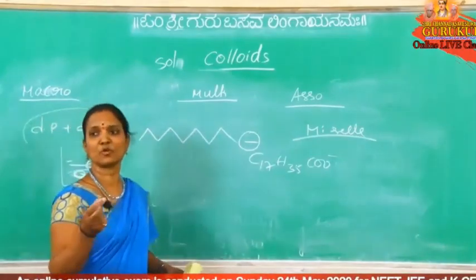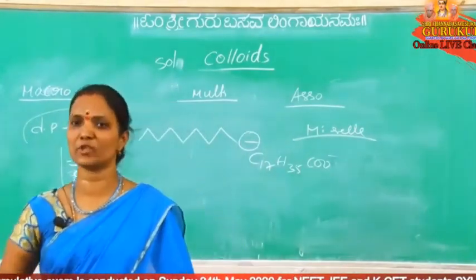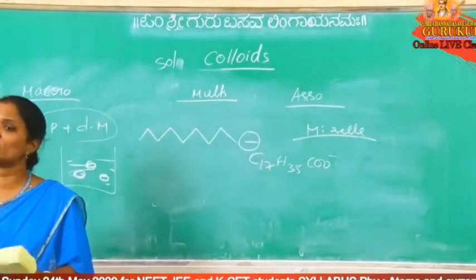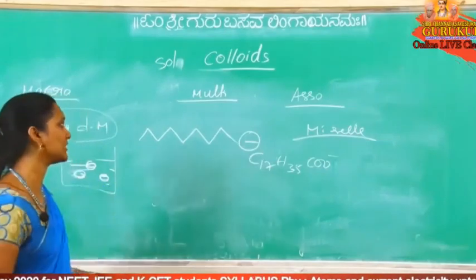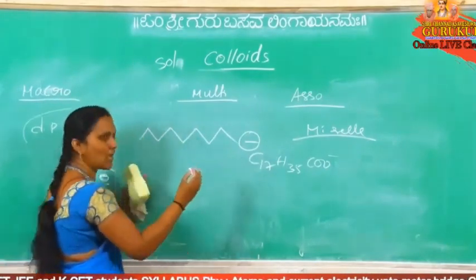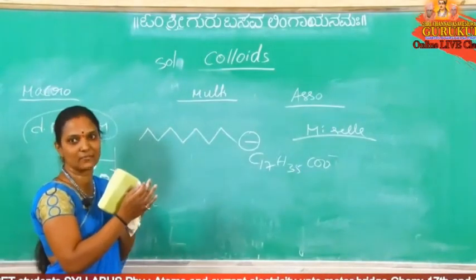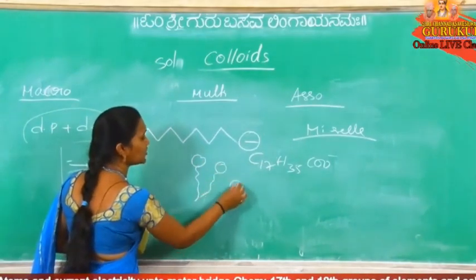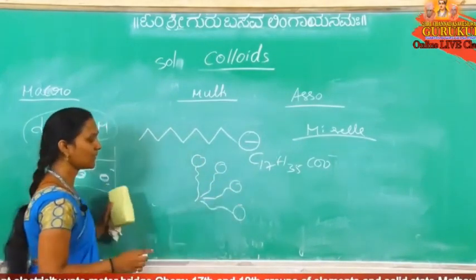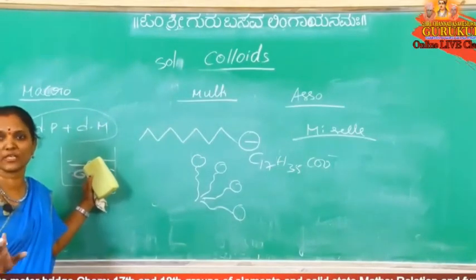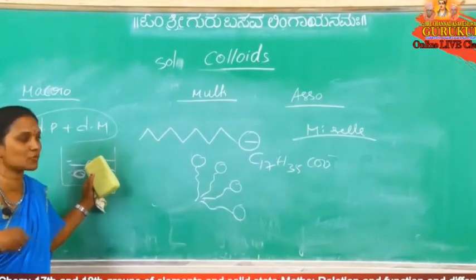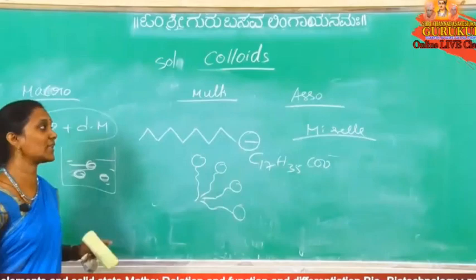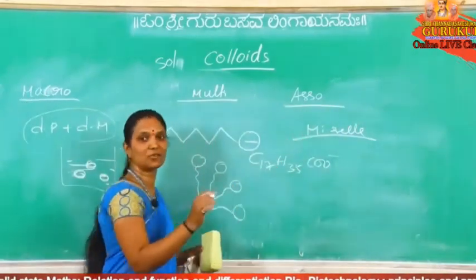Now, when a little soap is added to water, it forms a clear solution, a true solution. In less concentration, it gives a true solution. But when the concentration is increased and more soap is added, all these heads and tails associate with each other and combine to colloidal sized particles. In less concentration it is a true solution, but as concentration increases, it changes to a colloidal solution. That type of colloid is called an associated colloid.